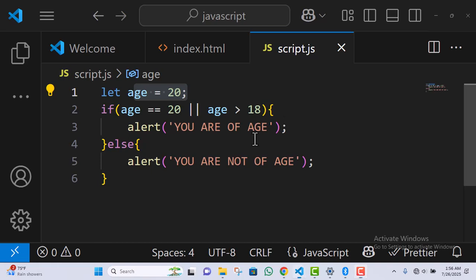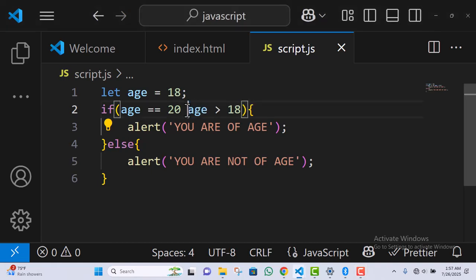So let's try another operator. Let's change this 20 to 18. I'm going to remove this or. Remember that I said this is or. So I'm going to remove this and put and. And is denoted with this ampersand sign. So we can say if age is equal to 20 and age is greater than 18.